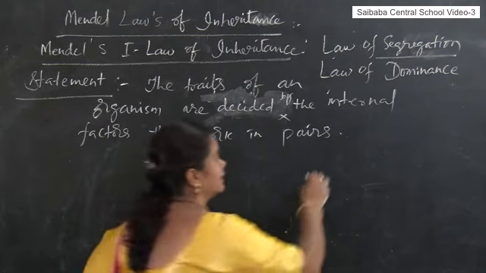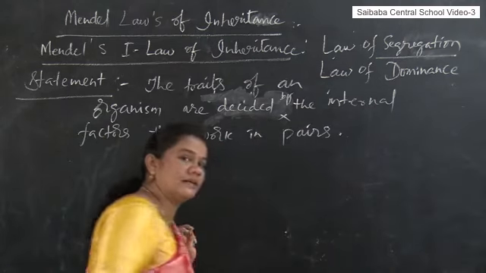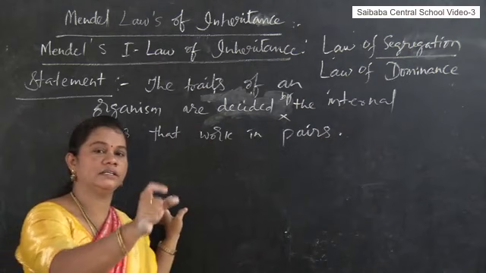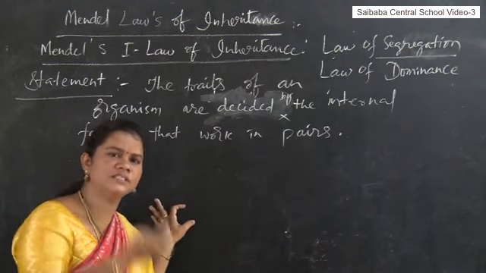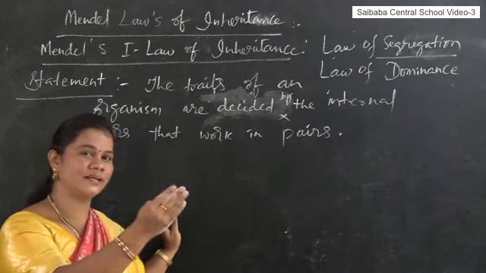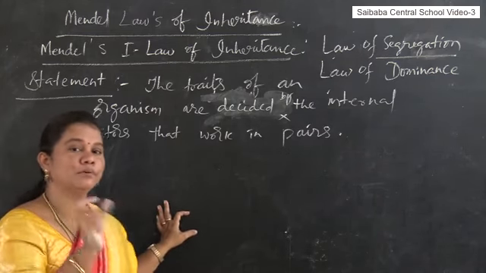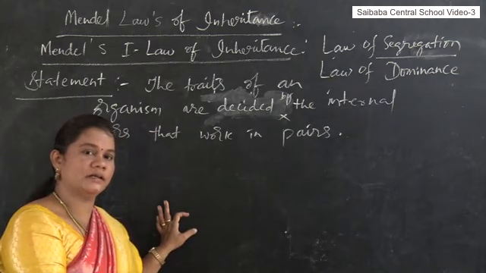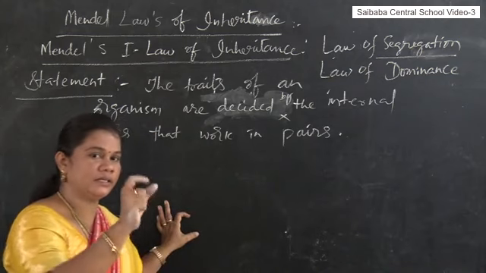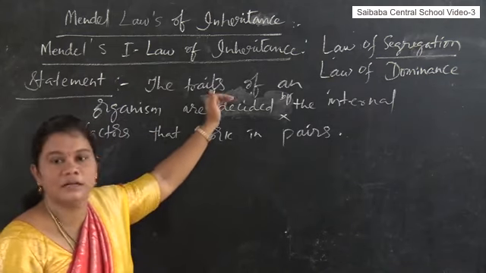Indirectly, he wanted to tell us that the gene is the unit of inheritance. Are you getting my point? The gene is the unit which carries the traits from parents to offspring. That was his first law. Based on the first law, the gene acts as the unit of inheritance. How does he prove it? Let us see now.